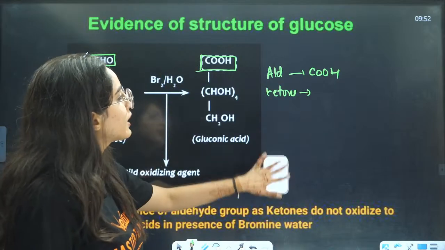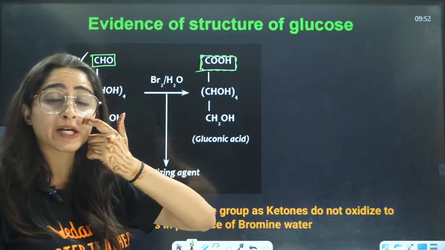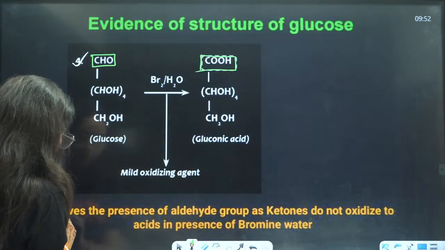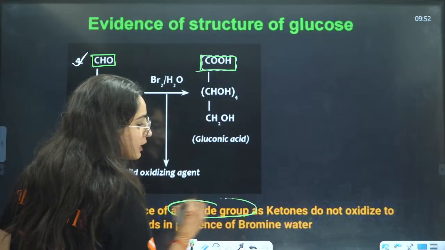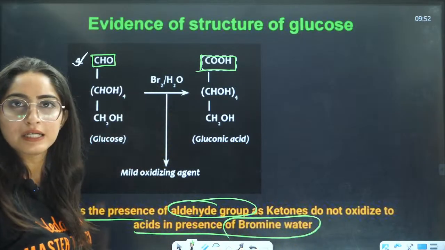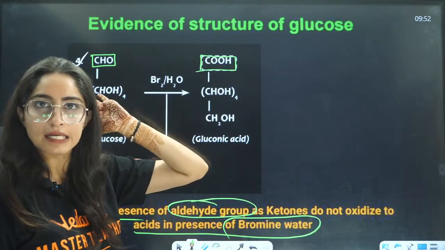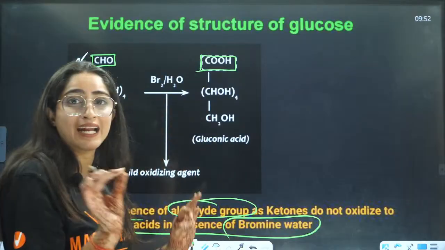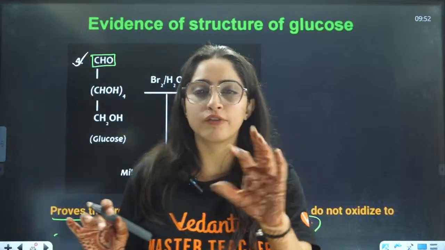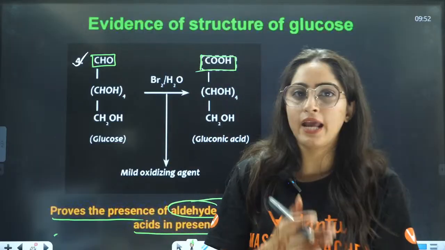Yes, we can convert aldehyde to carboxylic acid, but for a ketone it is not possible. That proves the presence of an aldehydic group, as ketones do not oxidize in the presence of bromine water. That is why it is confirmed that it is an aldehydic group. Now we have the confirmation: it has 6 carbons in a normal chain, and one aldehydic group here.